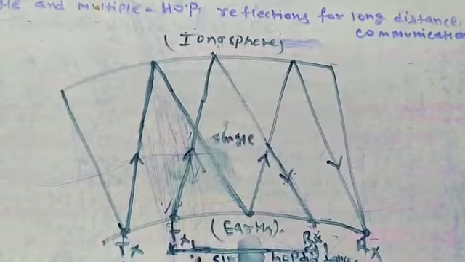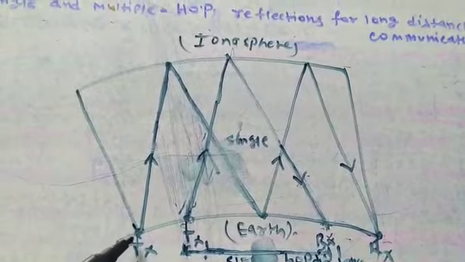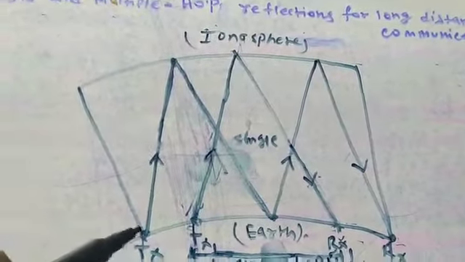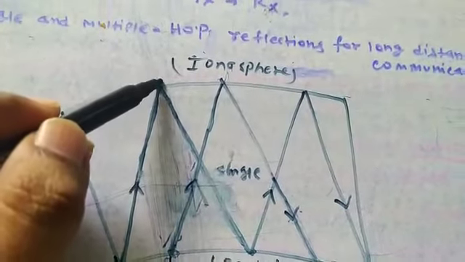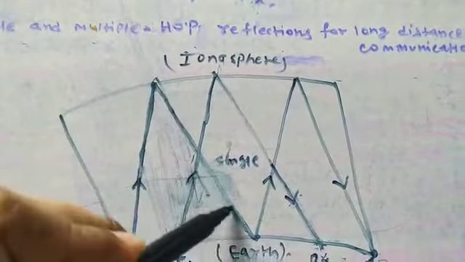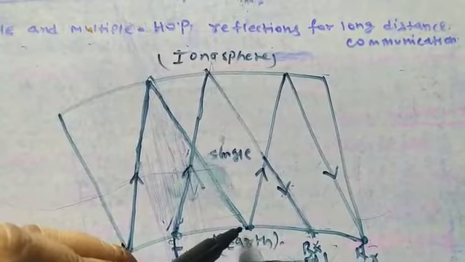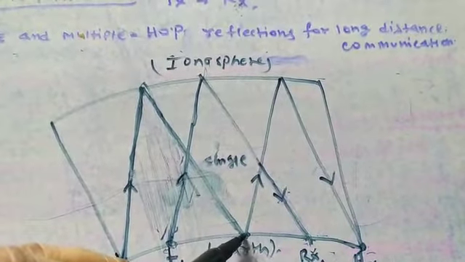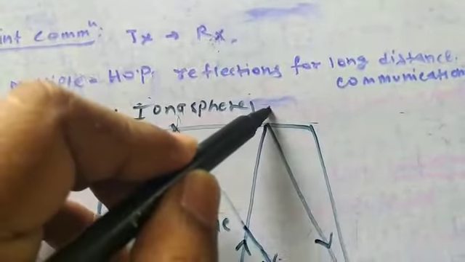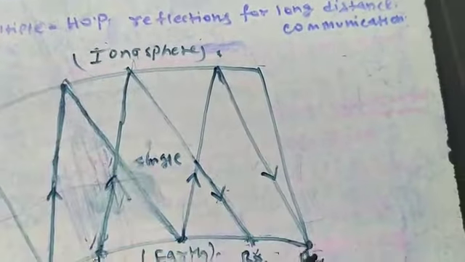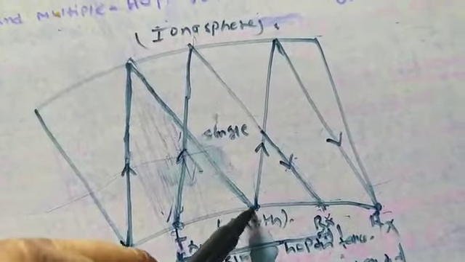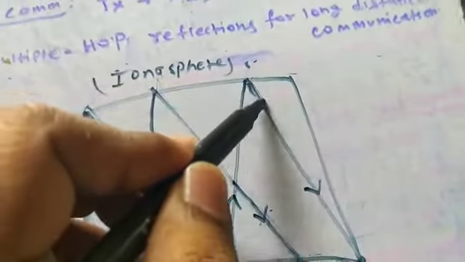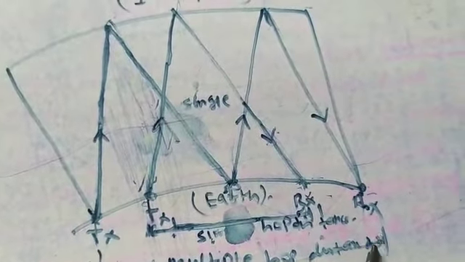Whereas you can see I have drawn another diagram in which I have shown multiple hops. Just try to understand. This is your Tx. From Tx the wave is going up inside the ionosphere and coming back to the Earth's surface, but it has not stopped here. Rather, after reaching this point, again the wave is going up inside the ionospheric layer and again reflecting back to a different point on Earth. So from Tx to this point, say P, and again from P to this point, reflecting back to this point, that is Rx. In this way you can increase the geographical distance.